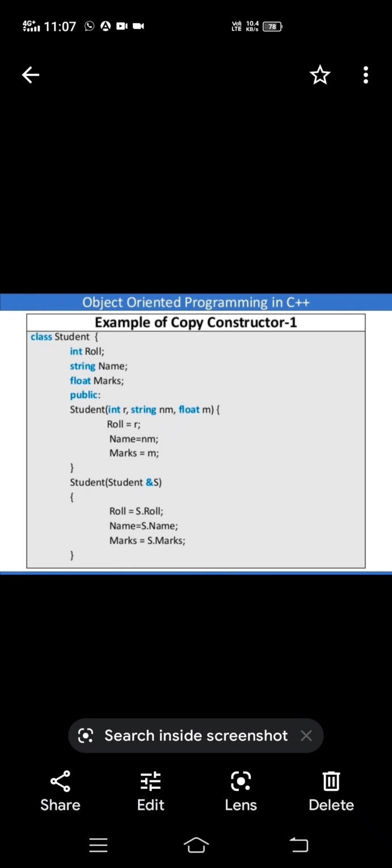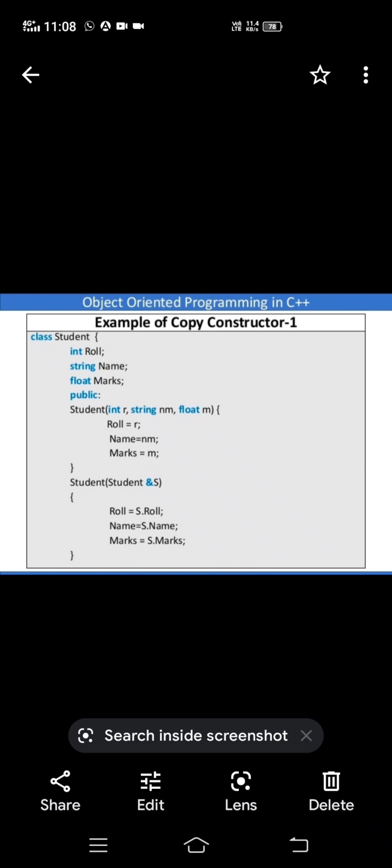See the example of copy constructor. Here we have taken a student class with three data members: roll number, name, marks, and one constructor Student with int roll number, int nm, float m assigning the values. Then a second constructor is there. So in this example we have taken two constructors.